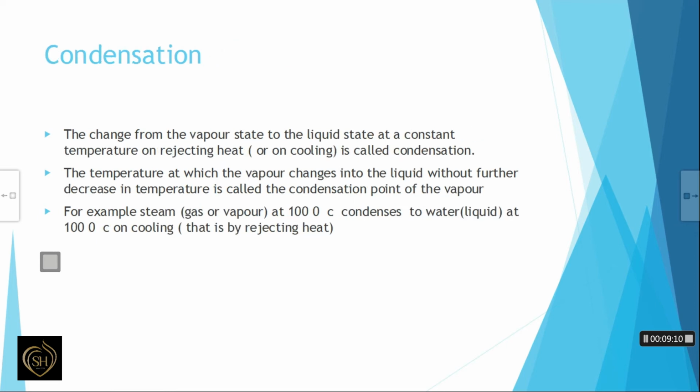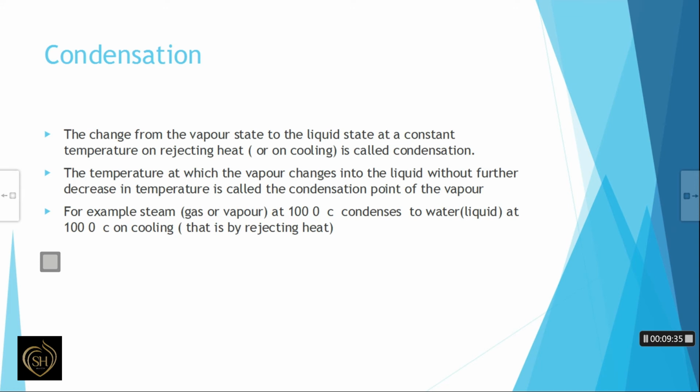Now the next one is condensation. The change from the vapor state to the liquid state at a constant temperature on rejecting heat or on cooling is called condensation, and the temperature at which the vapor changes into the liquid without further decrease in temperature is called the condensation point of the vapor. An example is steam.